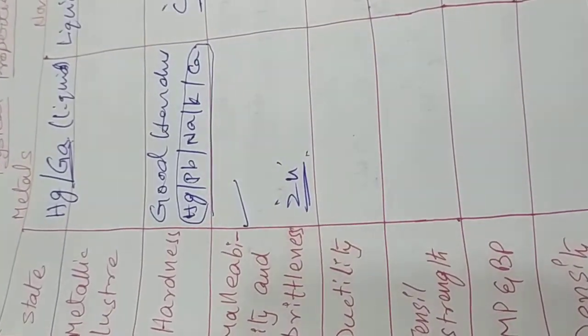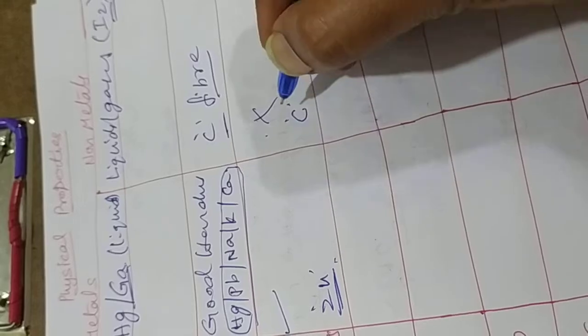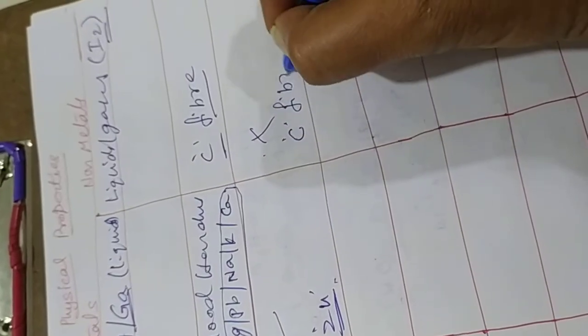If you try to make it malleable, it will immediately break into pieces. Whereas non-metals will not show any malleability. But carbon fiber is the exceptional compound.